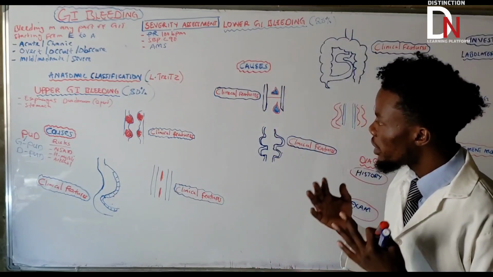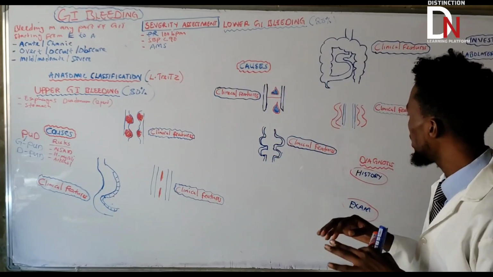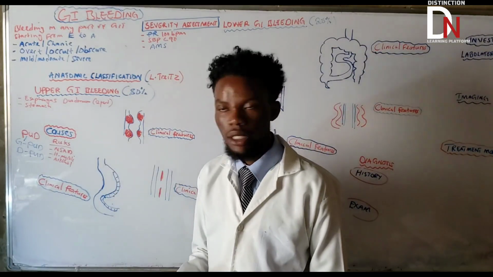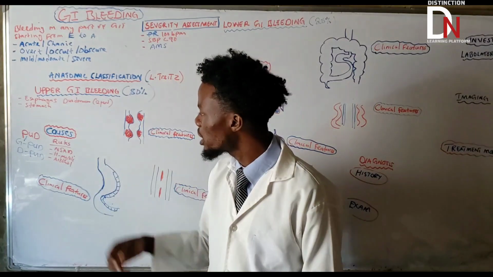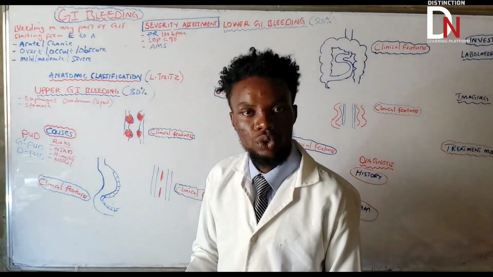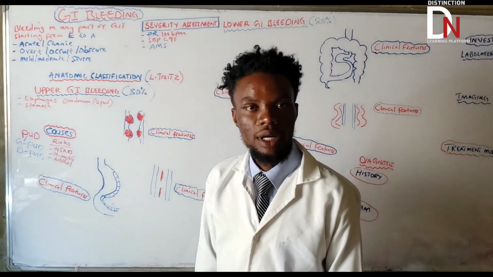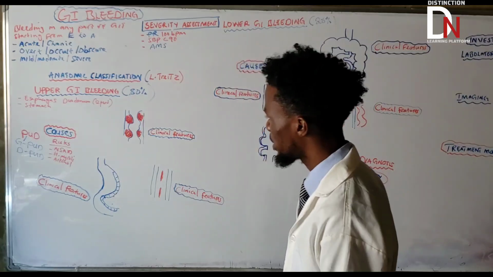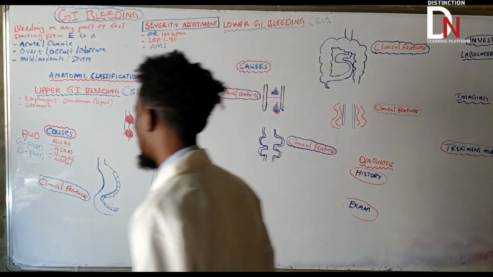Now, since we know the reason why someone is developing that PUD, in your history or examination or diagnosis, you need to ask if they are taking NSAIDs. If they were exposed, you need to test for H. pylori, okay? You do that urea breath test. You also ask about the history of alcohol intake. You need to take note of that, so that you differentiate, because there are a lot of causes of upper GI bleeding. You need to be noting that.